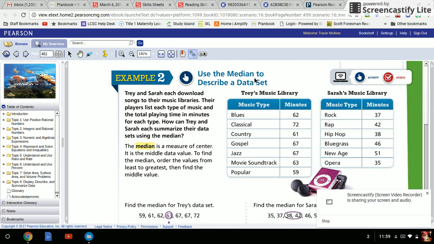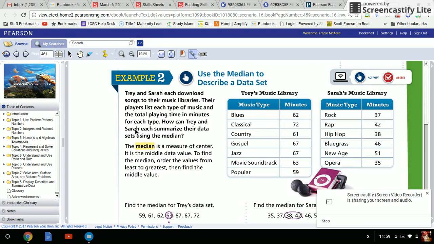When you're trying to find the median, to describe a set of data, you're trying to measure the center. It's the middle data value. When finding the median, you want to list all of your values from least to greatest. So Trey and Sarah each downloaded songs to their music libraries. Their players list each type of music and the total playing time in minutes for each type.